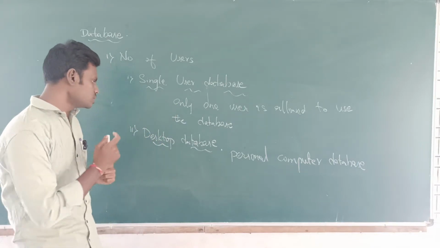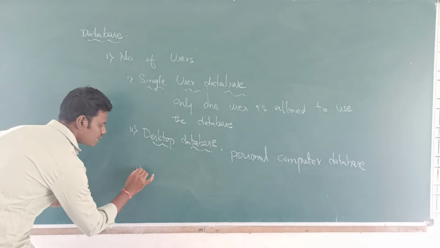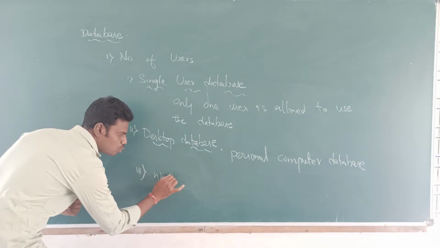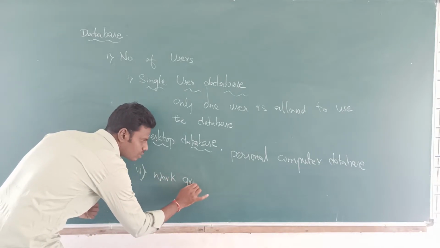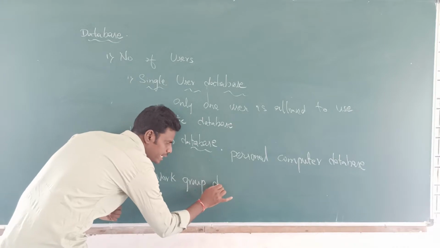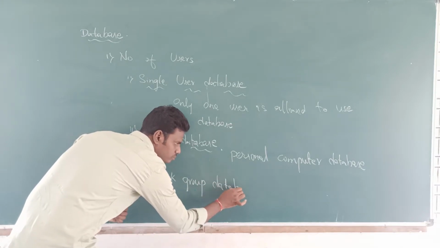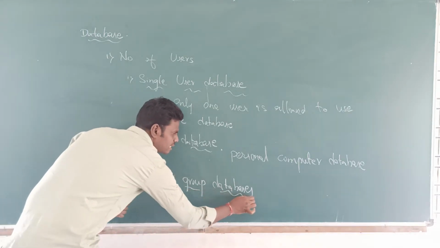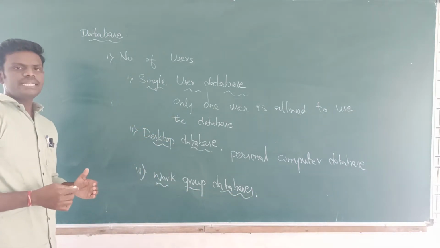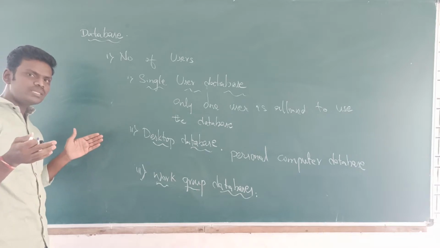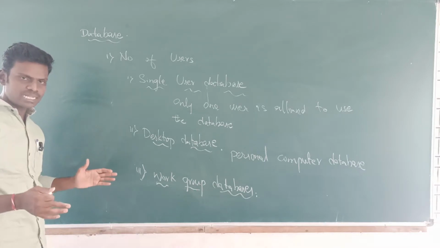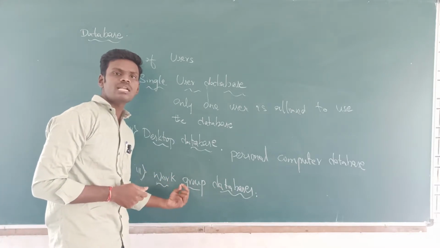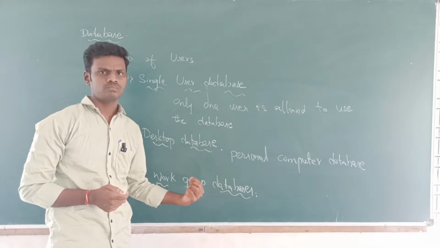Such kinds of databases are called work group databases. Work group databases means that a department or a limited group of people can access that particular database. Those kinds of databases fall under work group databases.